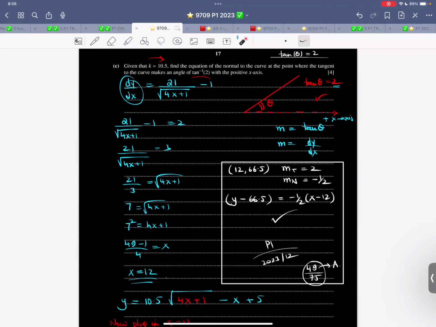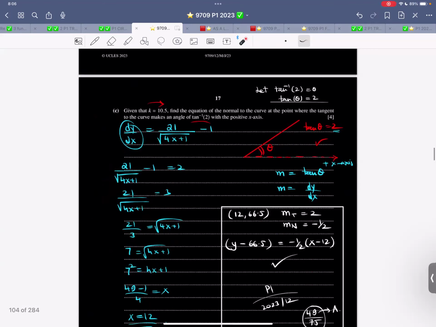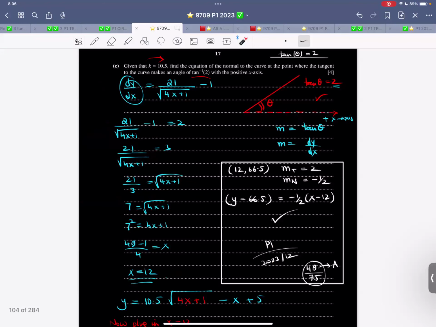So now this thing over here, which paper is this? This is May, June 2023, variant 1-2. So let me write in the group. Hold for a second. So this is the tan inverse of 2. This question, is this all good, all clear? Okay, I'm just waiting for your response. And then there are some WhatsApp messages. I can also read that.